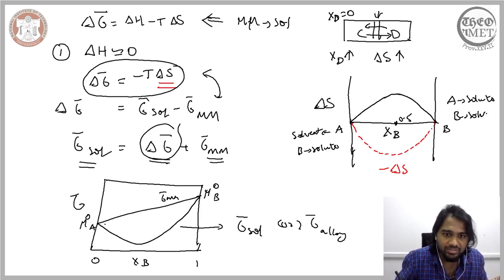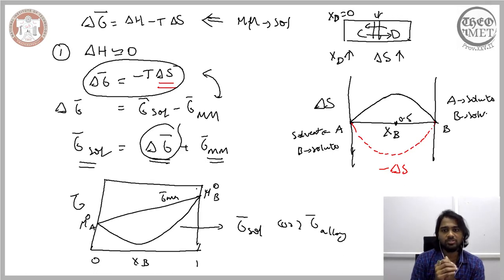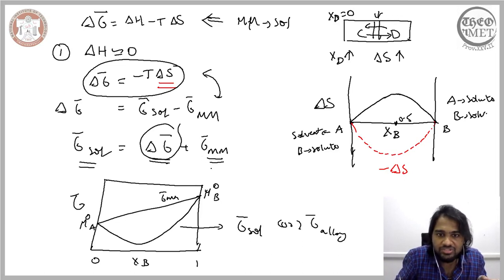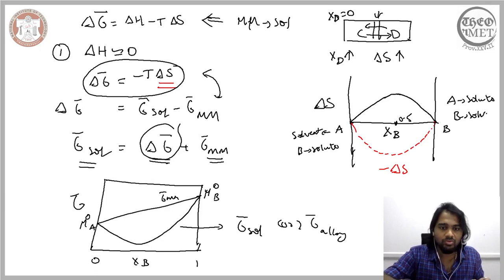The reason we arrive at this trend is primarily that we have a linear relation for the mechanical mixture, and to that we are augmenting how the free energy changes when the mechanical mixture transforms to a solution. So this linear line represents the Gibbs free energy for the mechanical mixture, whereas the curve here represents the Gibbs free energy of the solution.